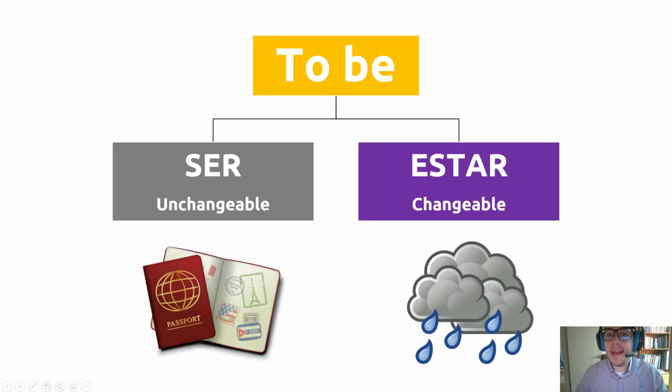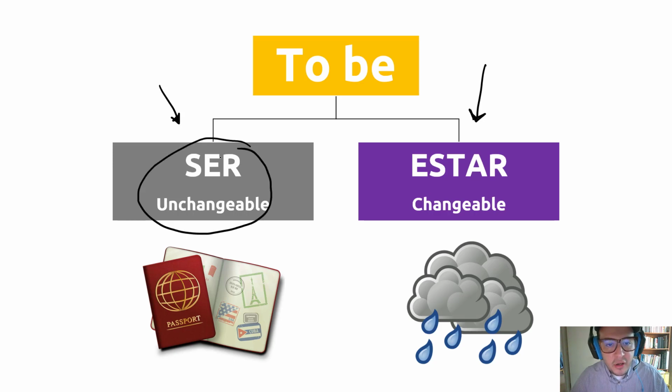Hello guys, today's class is about the verb estar. In the previous classes we studied the verb ser. I told you we use ser to talk about or describe something that is unchangeable or difficult to change. We talk about nationality, religion, profession, color, size, materials. In today's class, we will study the verb estar, which is the opposite.